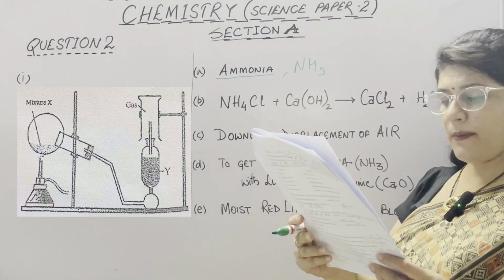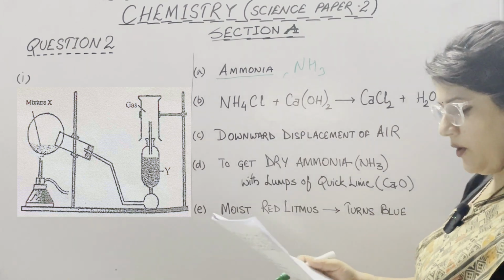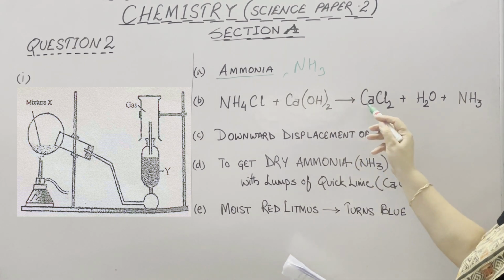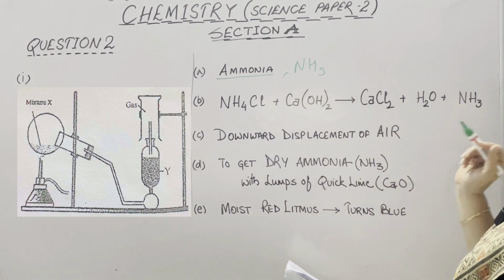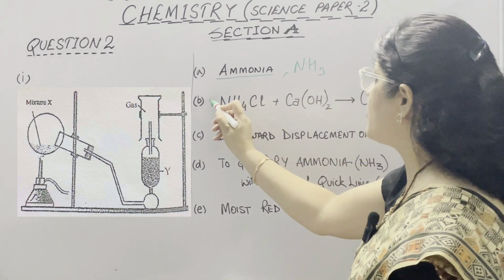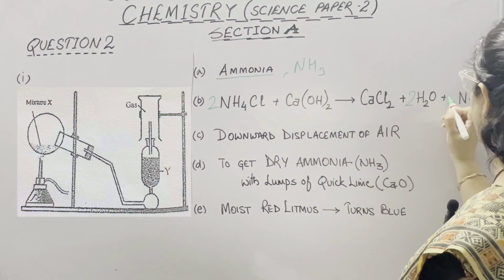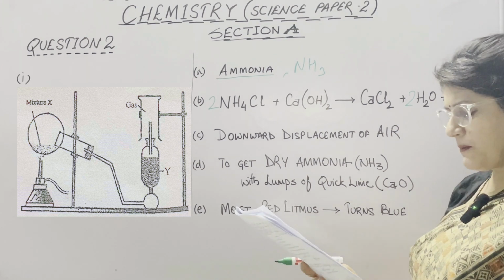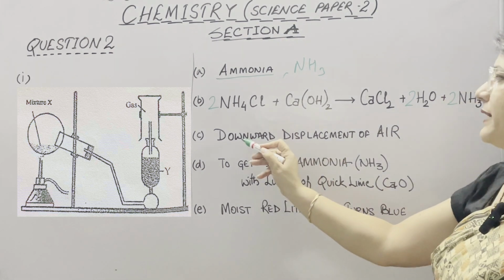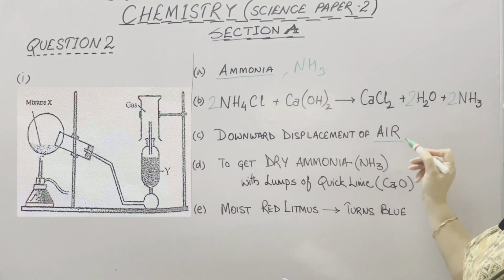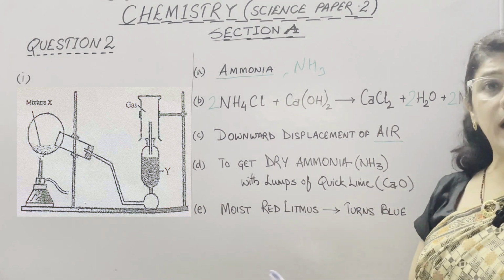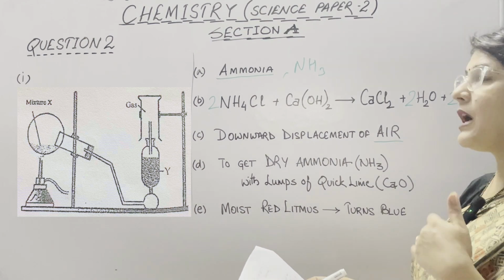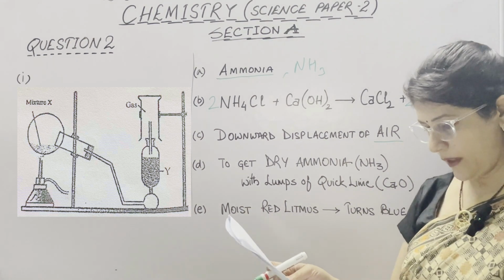Now write a balanced chemical equation for the above preparation. We know that ammonium chloride is added to calcium hydroxide. It gives calcium chloride as a salt, and water and ammonia. To balance it, we need to add 2 here, and then 2, and then 2. Now it is balanced. In C part, how is gas being collected? It is collected by downward displacement of air, because we know that ammonia is lighter than air, and it is not collected over water because it is highly soluble in water.